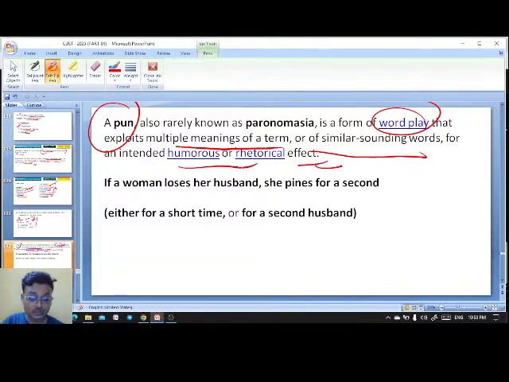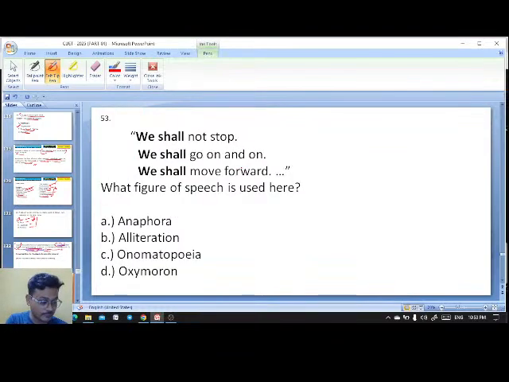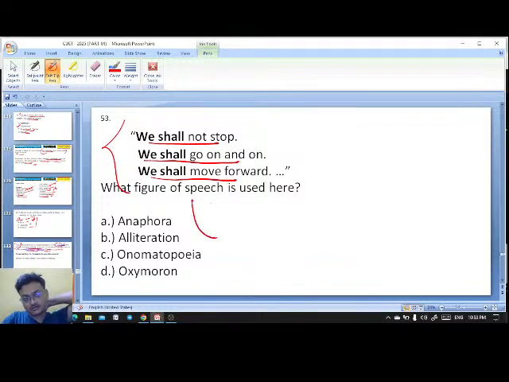That is actually, I told that she takes 100 years to dress up. That is a hyperbole. Exactly, Muskan. We shall not stop. We shall go on and on. We shall move forward. What figure of speech is here?